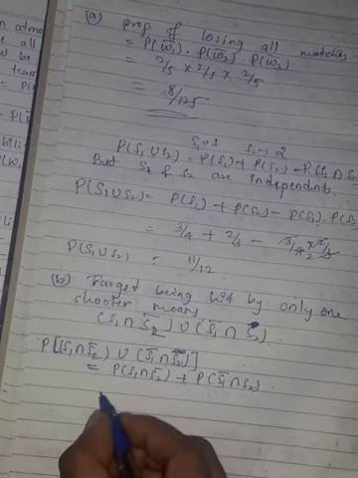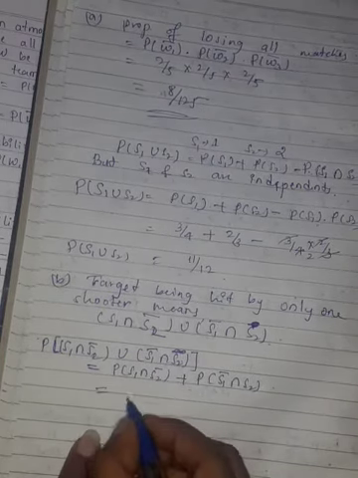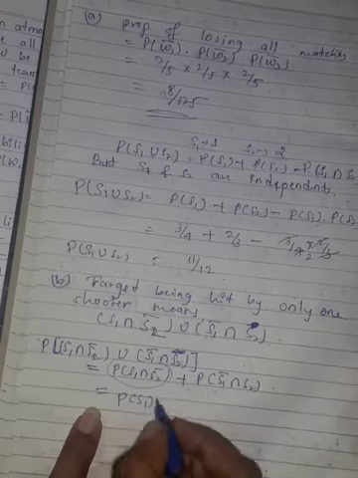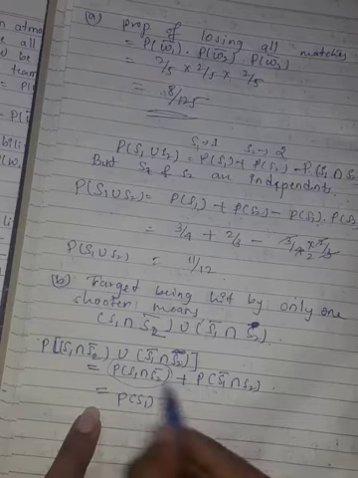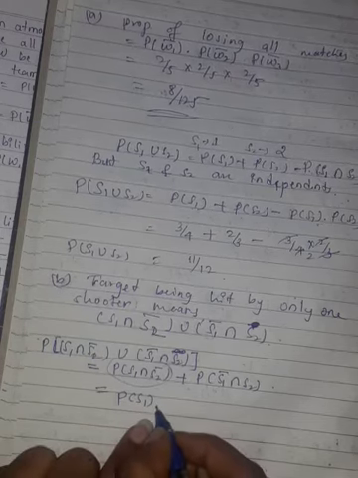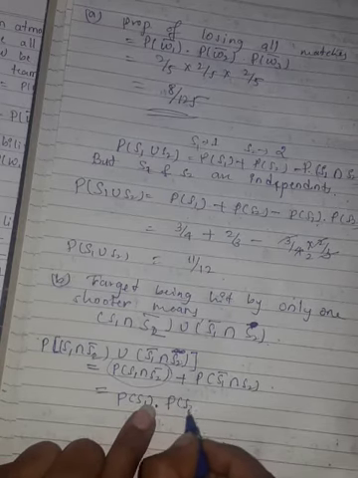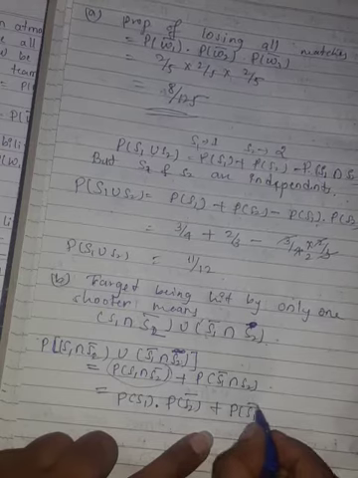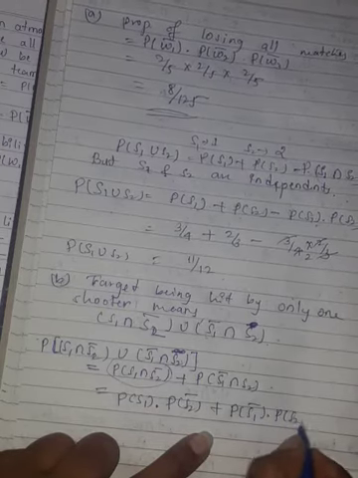Because S1 and S2 are independent, the probability of S1 intersection S2 bar can be written as the probability of S1 into the probability of S2 bar. Similarly for this, we write the probability of S1 bar into the probability of S2.